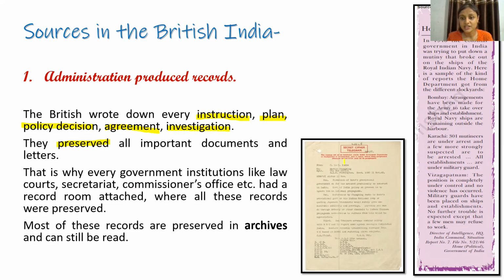Now, in this another image, you see this. It is written as secret. So this is a secret telegram. Secret telegrams were also sent from one government officer to another government officer. That is why every government institution like law court, secretariat, commissioner's office, every government institute had a room attached to their office, which was called the record room. Basically, everything that was done in that office was recorded.